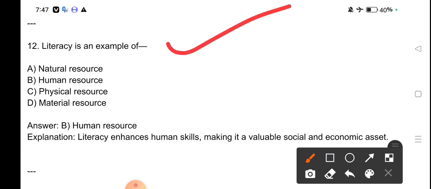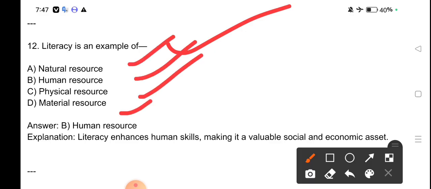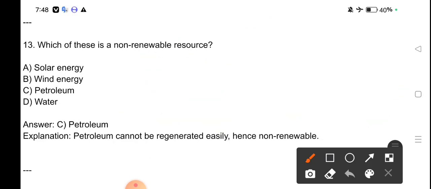Literacy is an example of natural resources, human resources, physical resources, material resources. Literacy is an example of human resources. Literacy enhances human skills, making it a valuable social and economic asset.